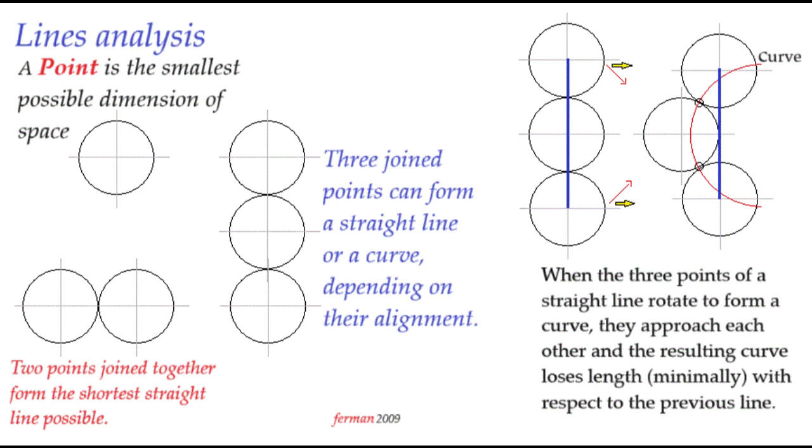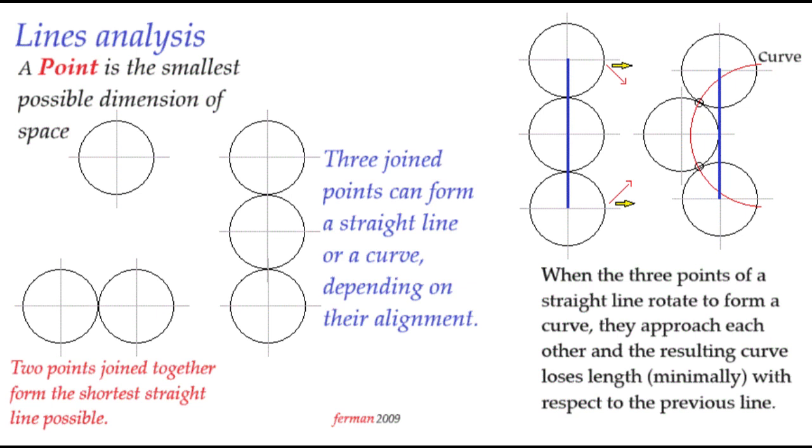Length would be the union of consecutive points joined together to form a line, which would be constructed simply by joining 2 points. With only 2 points joined together you can only form a straight line. To form curved lines we need at least 3 points. With 3 points, we can form a straight line or a curve.